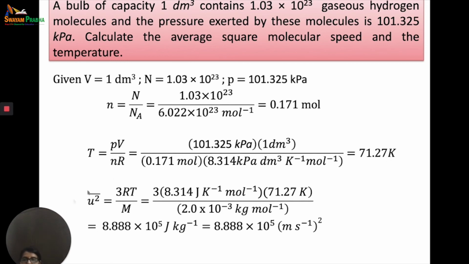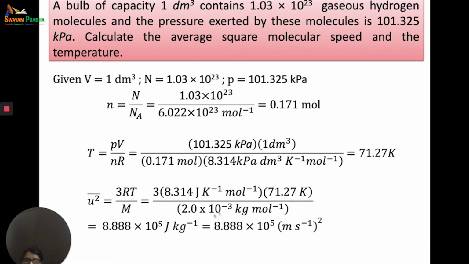Now we also have to find out the value of average square molecular speed. So we know that this is equal to 3RT by M. Let us take the value 3. Here we are using the value 8.314, but the units that we are using is joules per Kelvin per mole. So 8.314 joules per Kelvin per mole. We are given the value of temperature 71.27 Kelvin that we had calculated earlier, and the molar mass as 2 into 10 to the power minus 3 kg per mole.